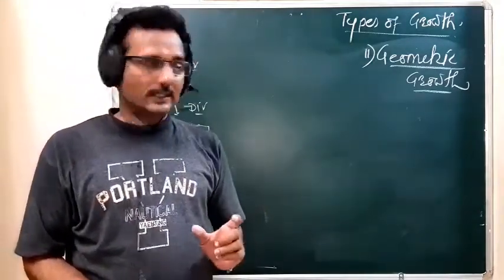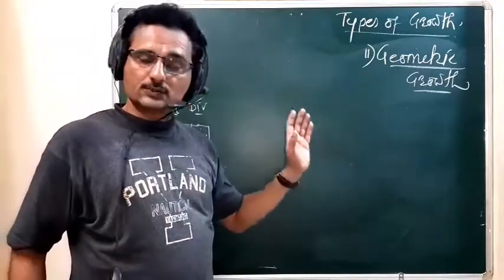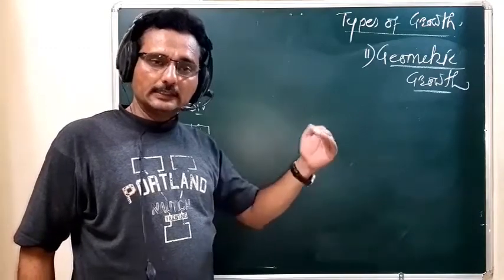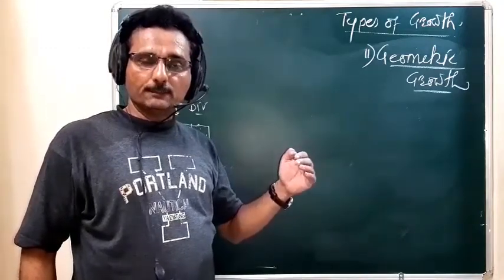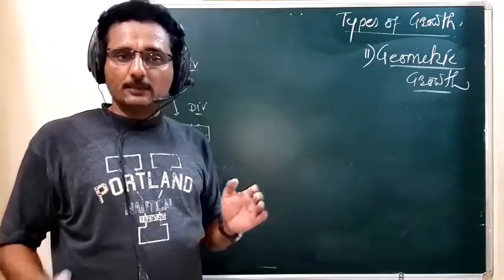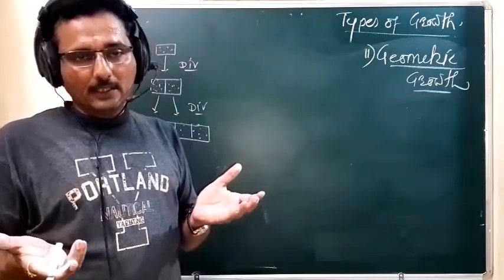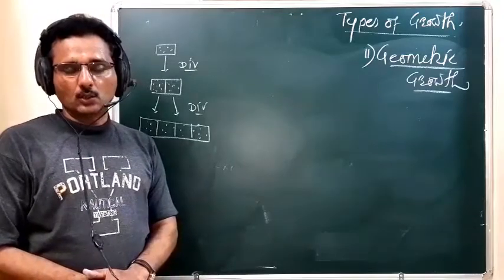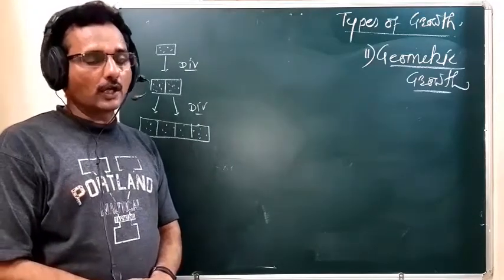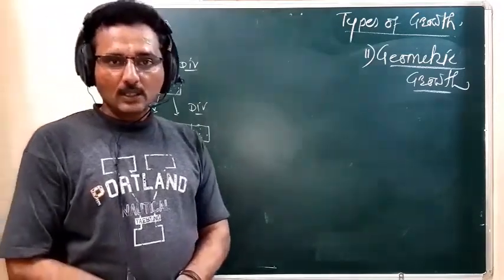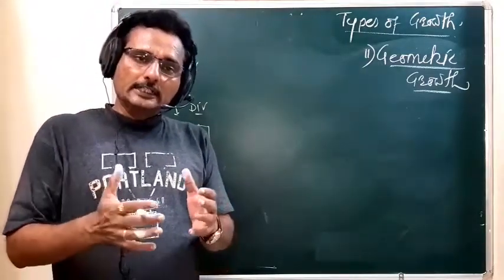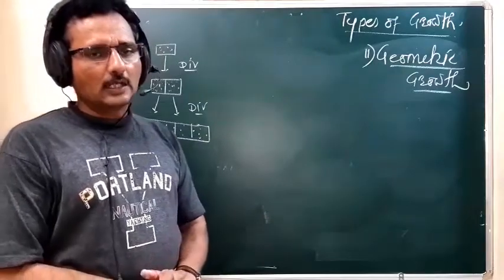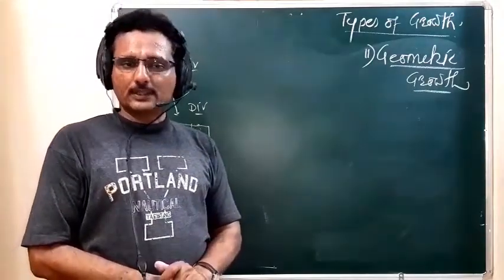Initially this geometric growth is slow and requires maximum time, but later in the stage of division, that growth becomes rapid, and it is called exponential growth, or logarithmic growth, or also the increasing phase. So we saw this in the previous lecture.